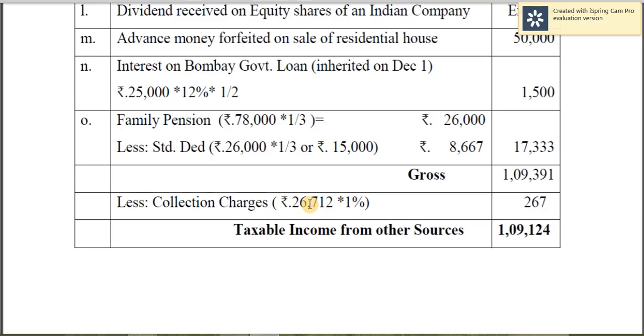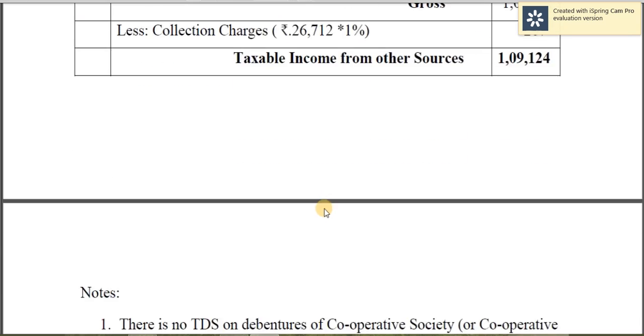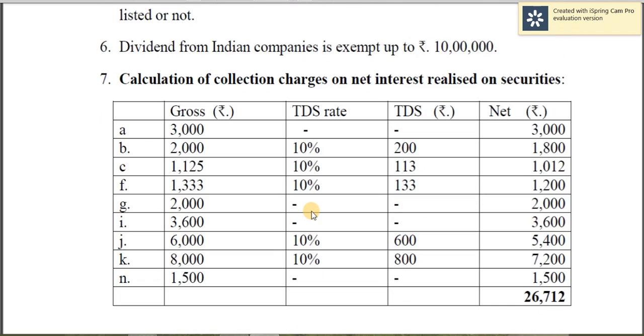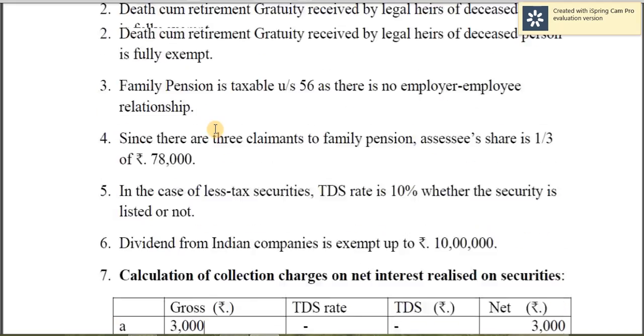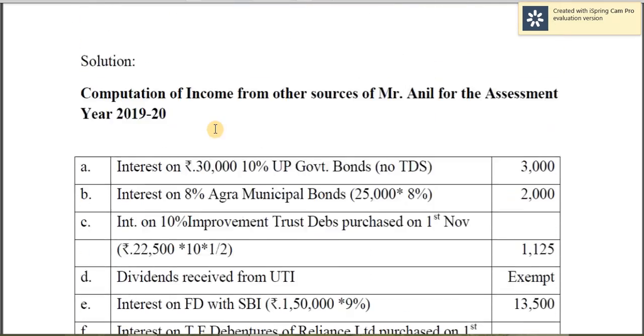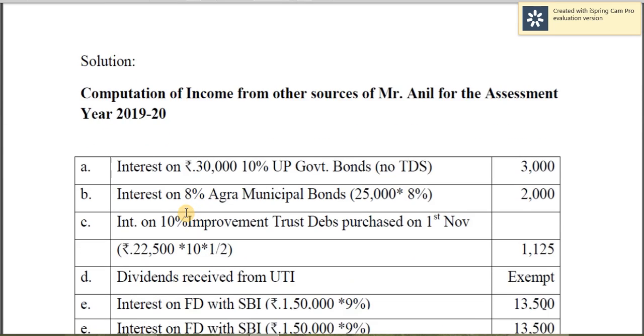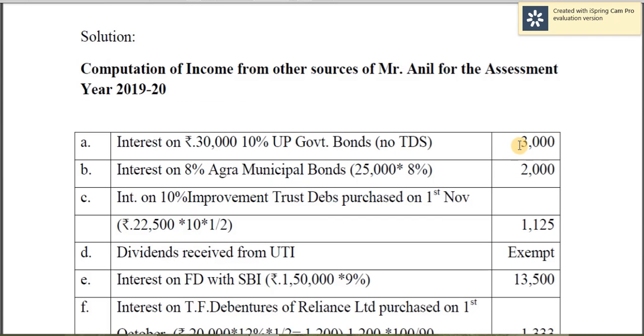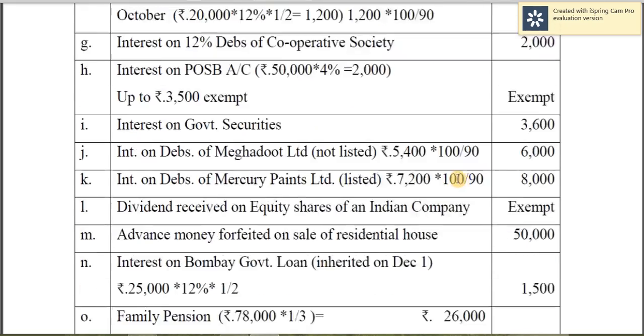And net interest realized is 26,712. On that you are calculating 1% commission, and that is taken as collection charges. But how did you get this 26,712? Just look at the note here. See, point 1 here. Yes, no TDS here, 3,000. So as it is taken.